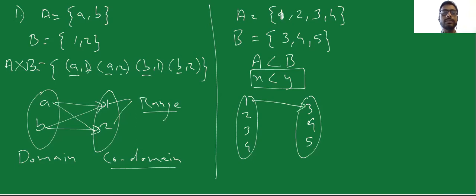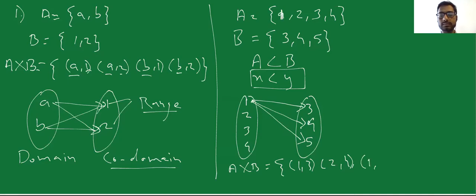Yes, so I can say 1 and 3 are related. 1 is less than 4. Yes, this condition is satisfied. 1 is less than 5. Yes, this also satisfies the condition. So the relation over here is going to be 1 and 3, 2 and 4, and 1 and 5, 1 and 4.